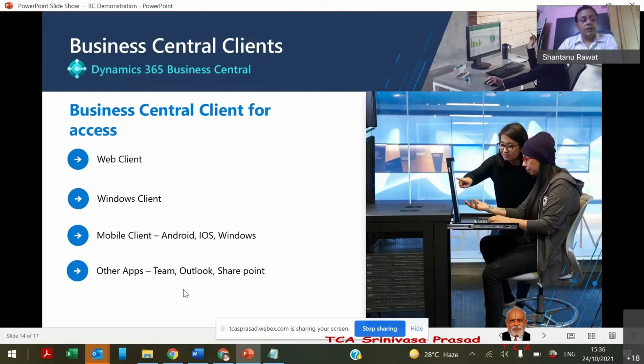Further, there is Outlook integration and SharePoint integration. So these screens, some of the modules or some of the transaction data, wherever we want, we can publish and show to the relevant users.